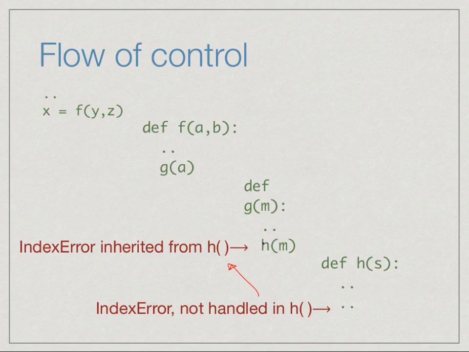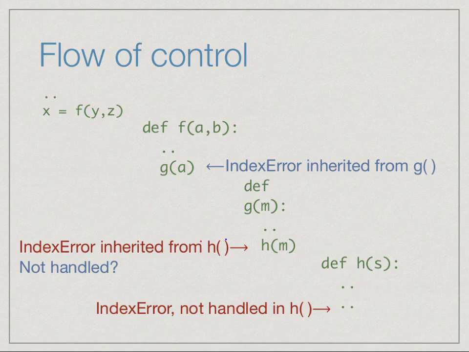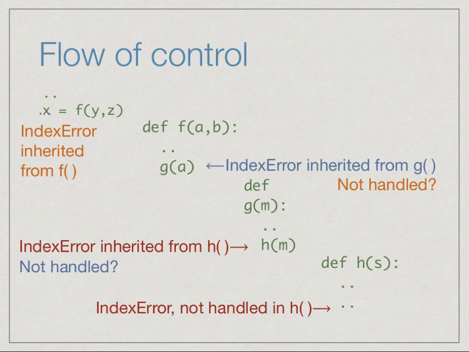Either G has a try block, but if G doesn't have a try block, then this error will cause G to abort. So what will happen next is that if G doesn't handle it, then this will go back to where G was called in F. And likewise, if now F doesn't handle it, then it will go back to where F was called in the main program. So we keep going back across the sequence of function calls, passing back the error. If we don't handle it in the function where we are right now, the error goes back, this function aborts, it goes back, and finally, when it reaches the main thread of control, the first Python code that we're executing, there if we don't handle it, then definitely the overall Python program aborts.